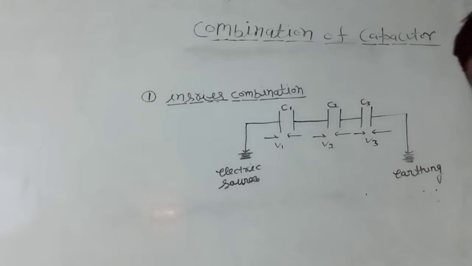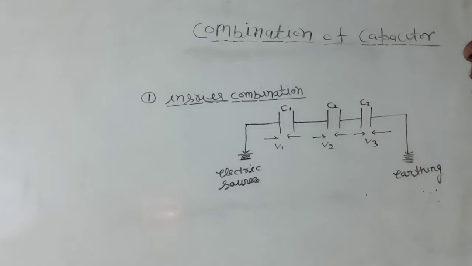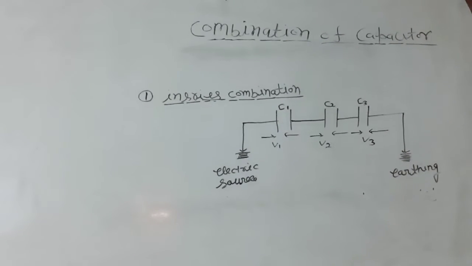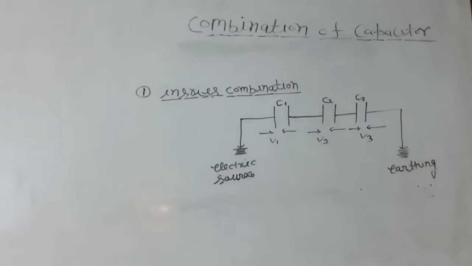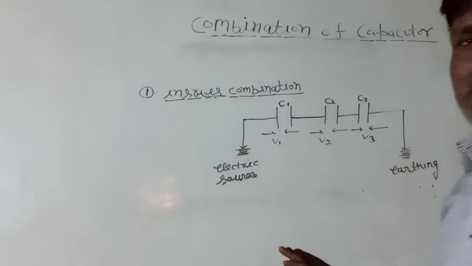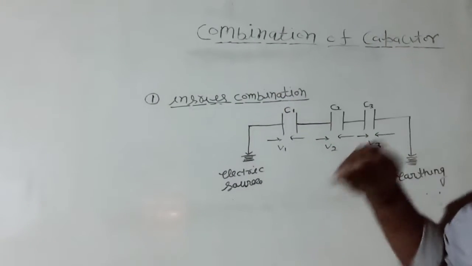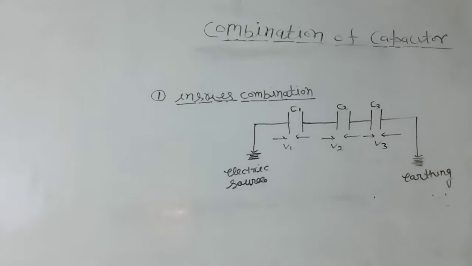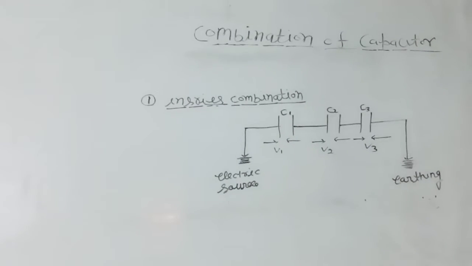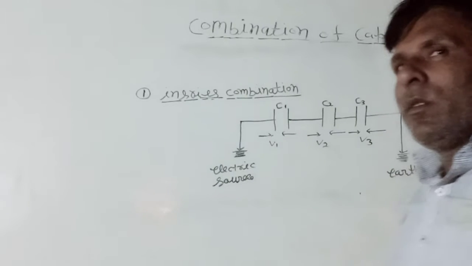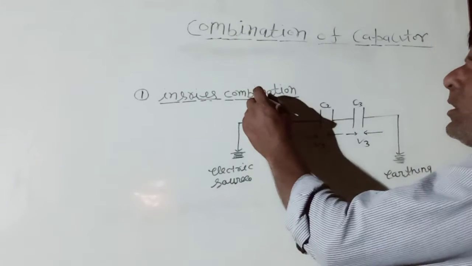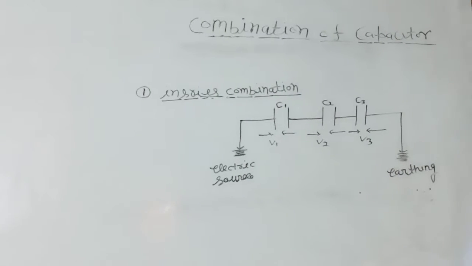My dear students, today we will discuss the combination of capacitors. The combination of two or more capacitors is called a condenser. The grouping or combination of capacitors is done in two ways. First, series combination, and second, parallel combination.